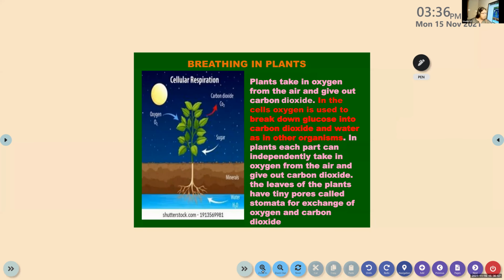Okay. Breathing in plants. So the last part of it, breathing in plants. So we are completing this chapter today. Breathing in plants: plants take in oxygen from the air and give out carbon dioxide. Which part is absorbing oxygen? That's the main question.